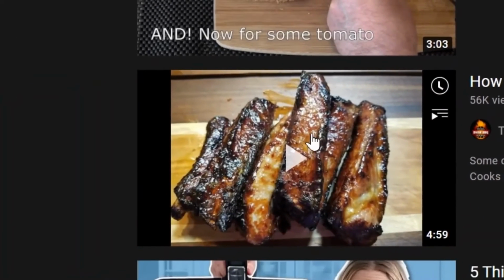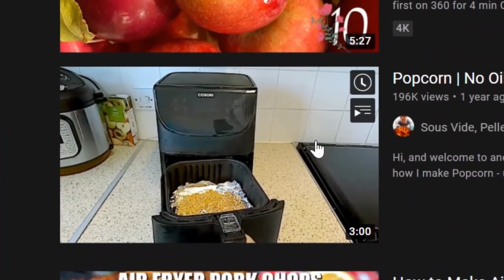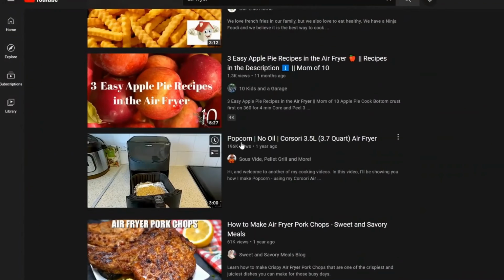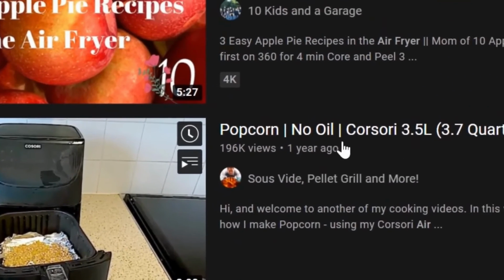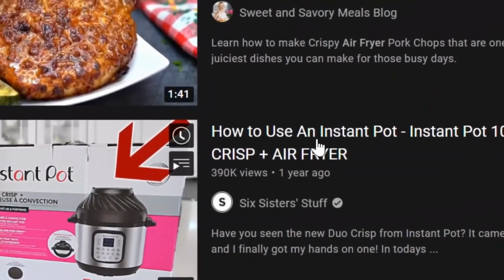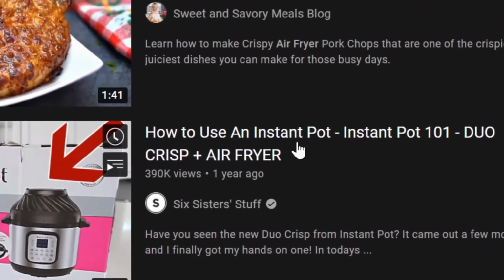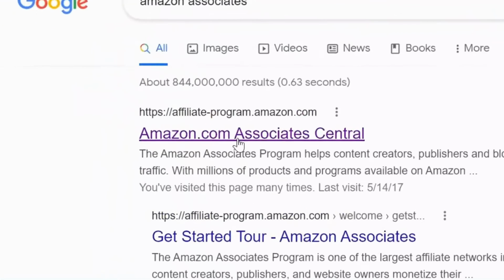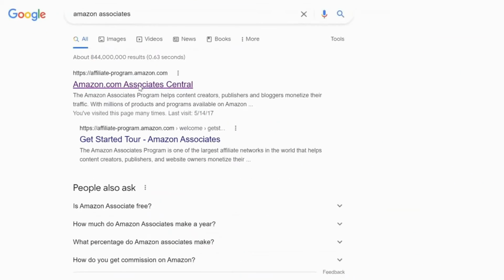What about this Creative Commons video? How to cook honey garlic ribs in the air fryer. And this one as well, perfect for the air fryer with the popcorn right here. The sky is the limit, and that is only videos that you can make about air fryer. For example, if you go down a little bit more, you can see Instant Pot, and an Instant Pot is also a little bit more expensive as well, which is a perfect product for Amazon Associates that you could be selling and making money with.